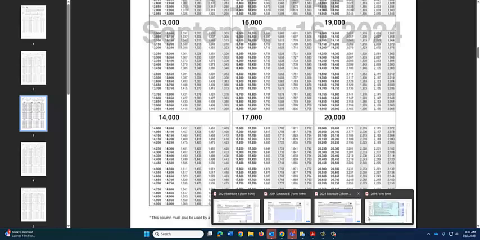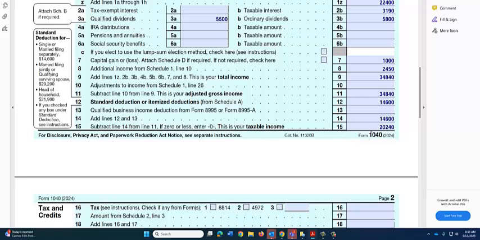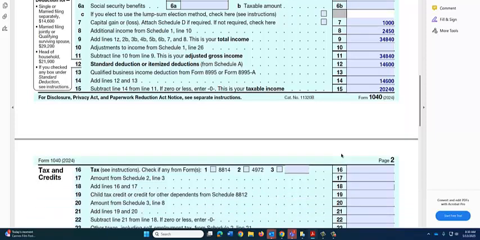Now, for taxpayers who have taxable income of $20,240, the capital gains rate for a single taxpayer is 0. So there is 0 tax liability on the qualified dividends and the capital gains distributions. So the only tax we have is the $14,015.